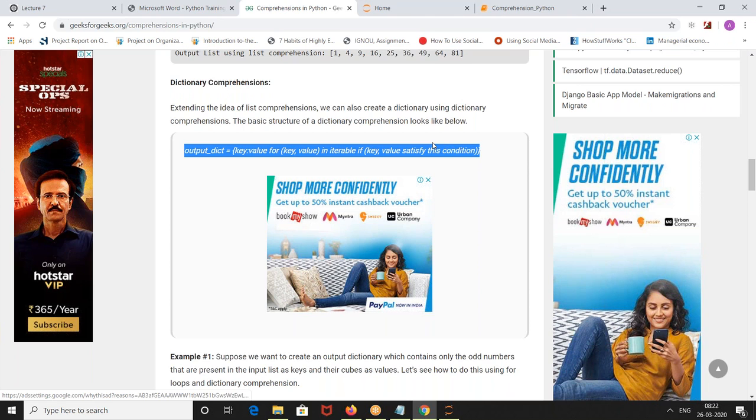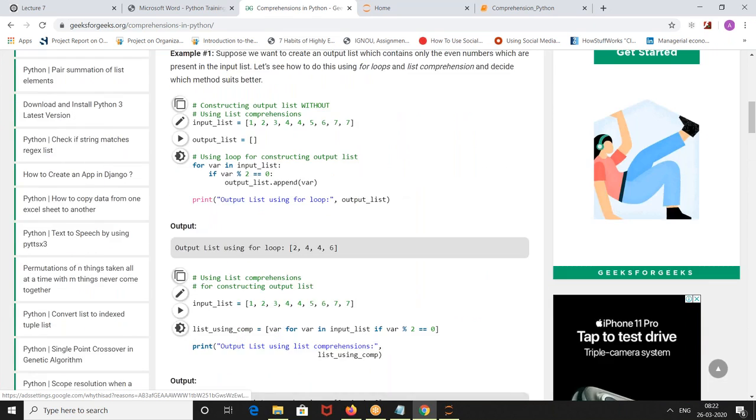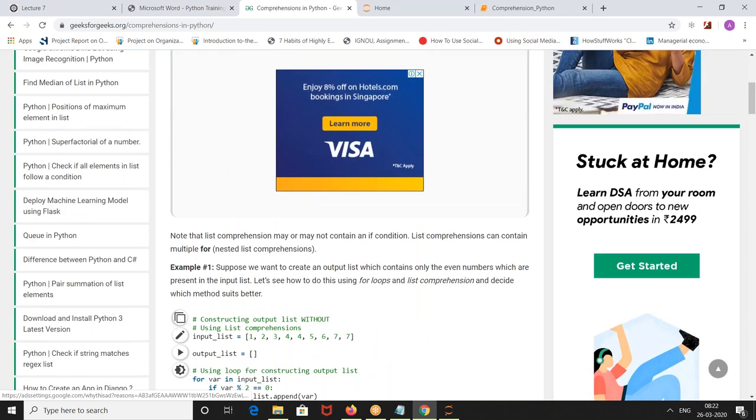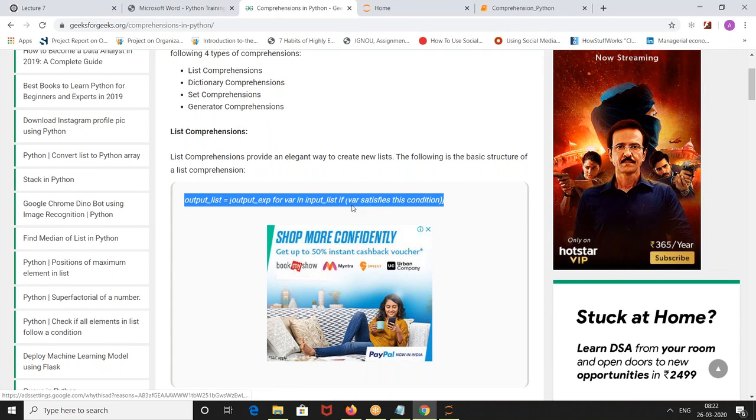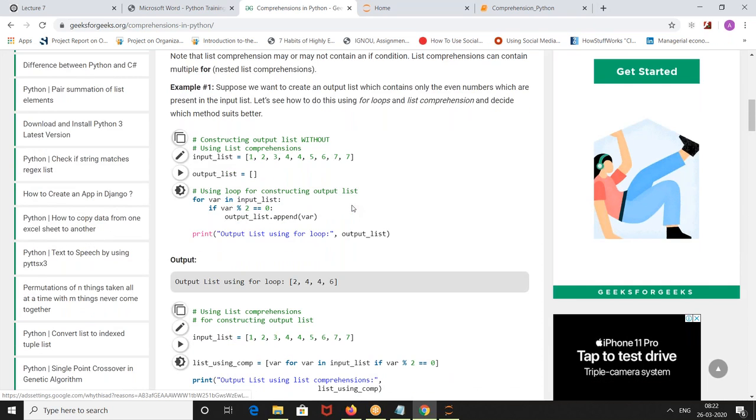If you want to write a dict comprehension, you have to write like this only. If you want to write a list comprehension, you have to write like this. See, it is just another way to write this program.